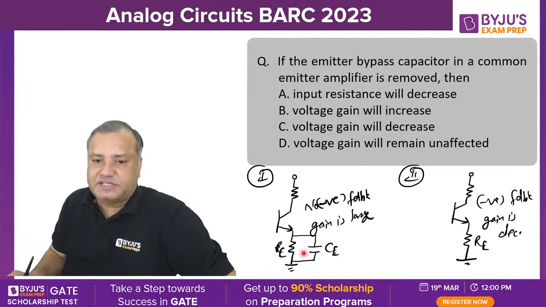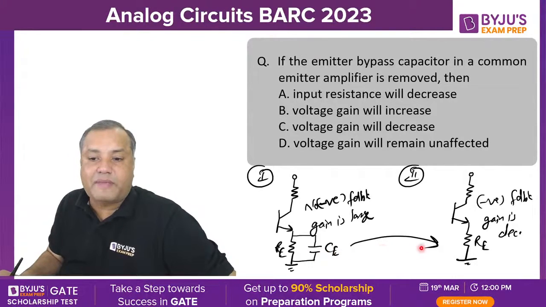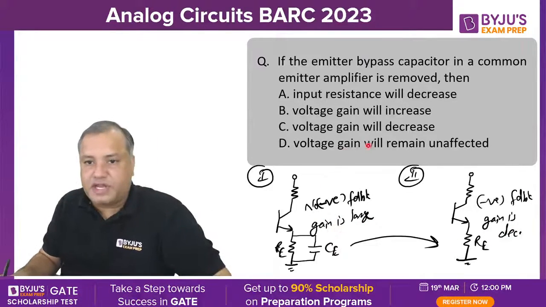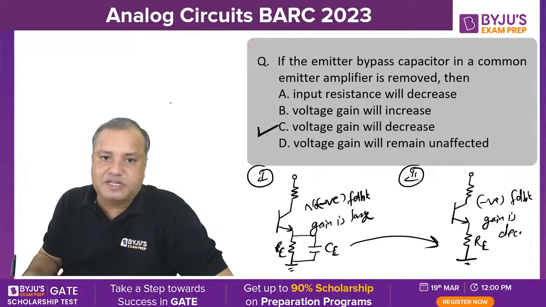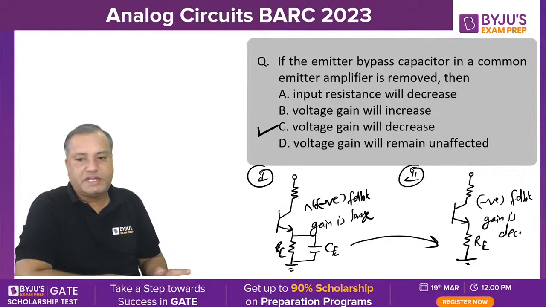So what happens when you remove the emitter bypass capacitor? Once the gain was large, now the gain is decreased. So voltage gain will decrease. Option C is the correct answer. Comfortable with this?